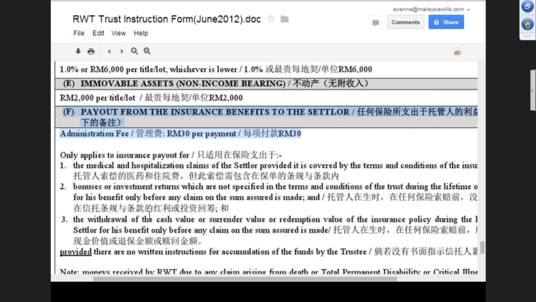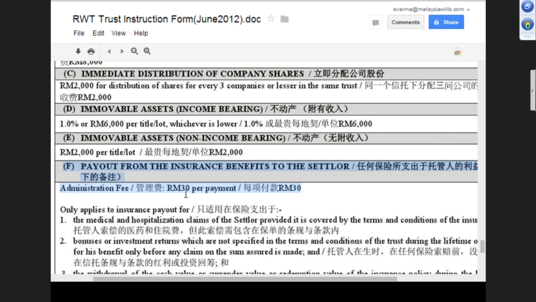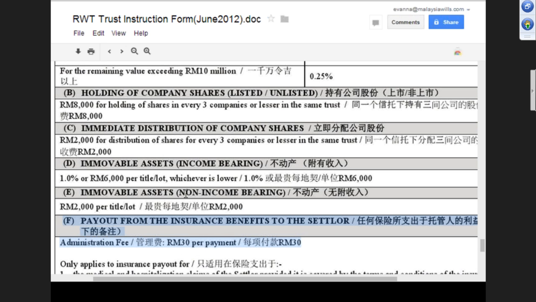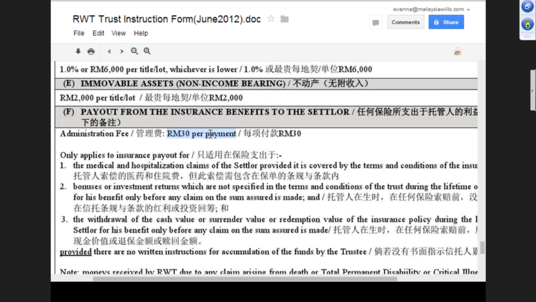Is it? This and this. Okay, sorry. Because under F, it is for those cases where it's non-cash value, non-sum assured withdrawal. Non-sum assured withdrawal. Okay. Sum assured there is 2,000. Correct. So okay, bonus, withdrawal, cash value.